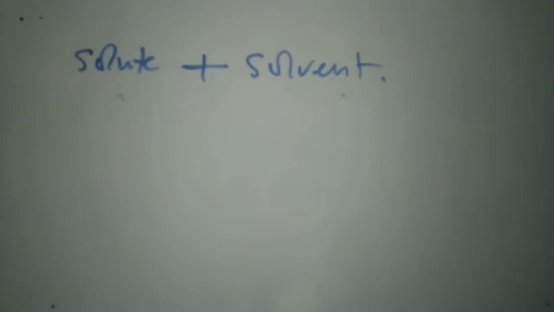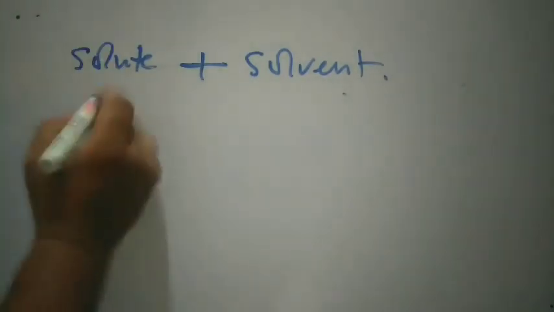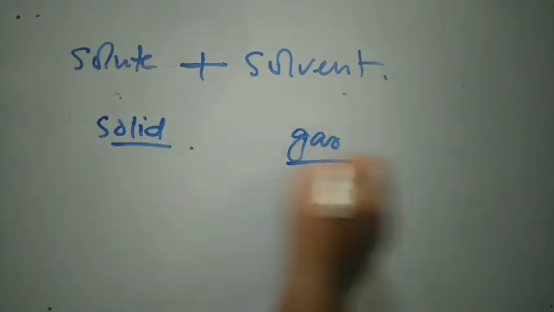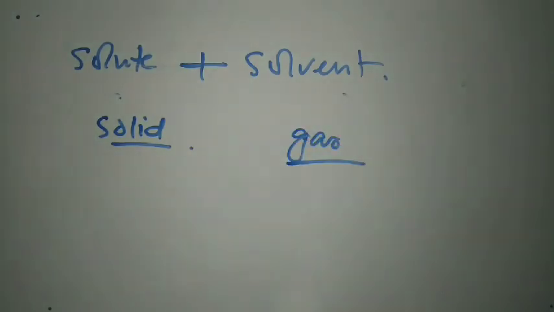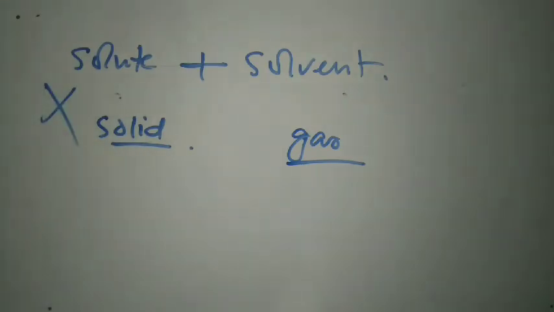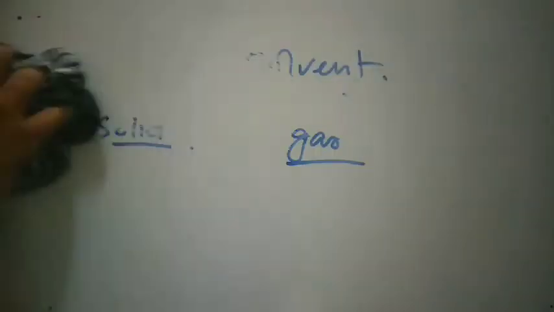So 9 possibilities are there, but solute is solid and solvent is gas, this possibility does not make any sense. That's why we cancel this combination and we have only 8 types of solution, and that is provided to you with examples also. So go through the note.